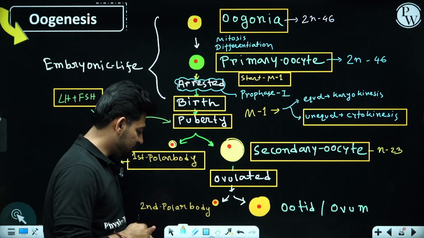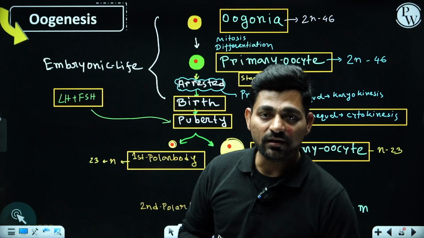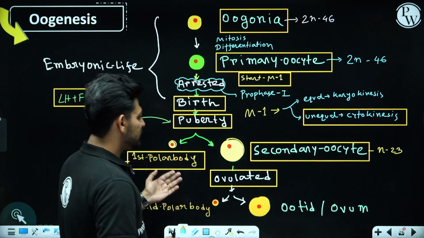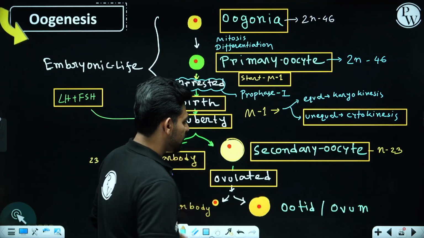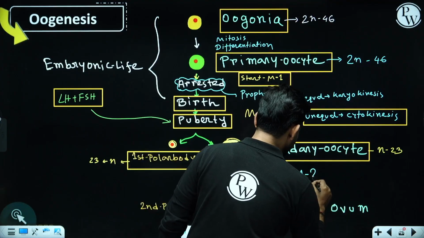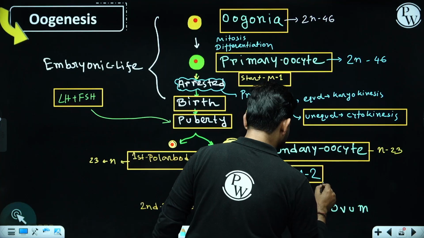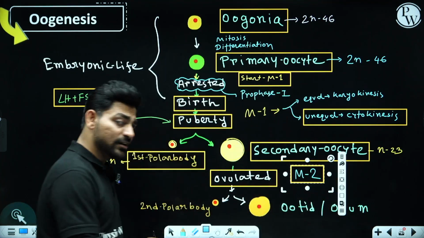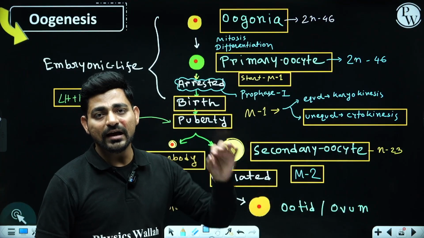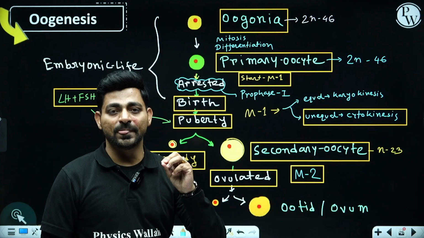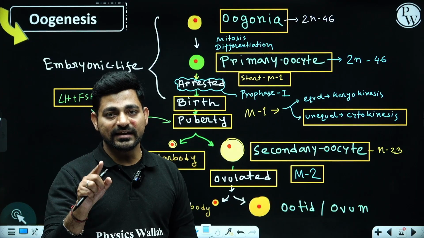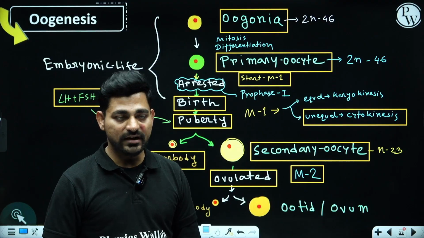But if a sperm arrives for fertilization, what happens? This secondary oocyte will start the second meiotic division, or meiosis 2. But again, prior to fertilization or the arrival of sperm, it got arrested or paused at the phase of second metaphase.